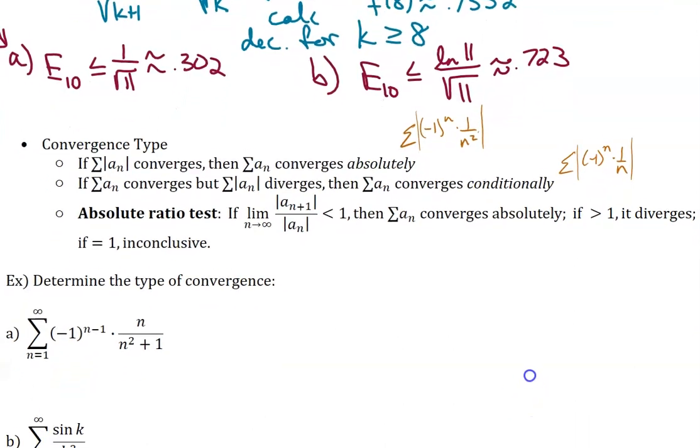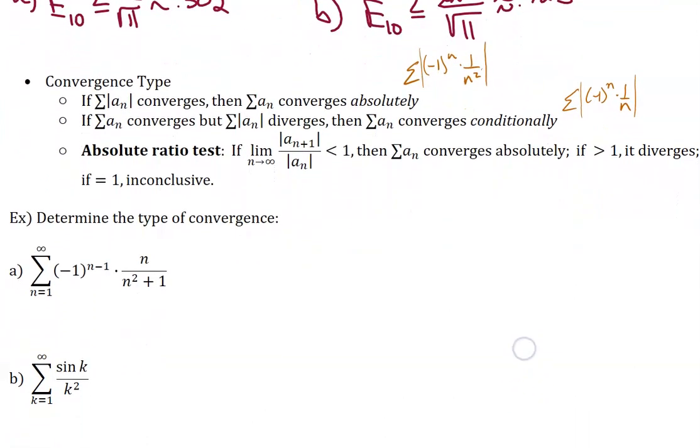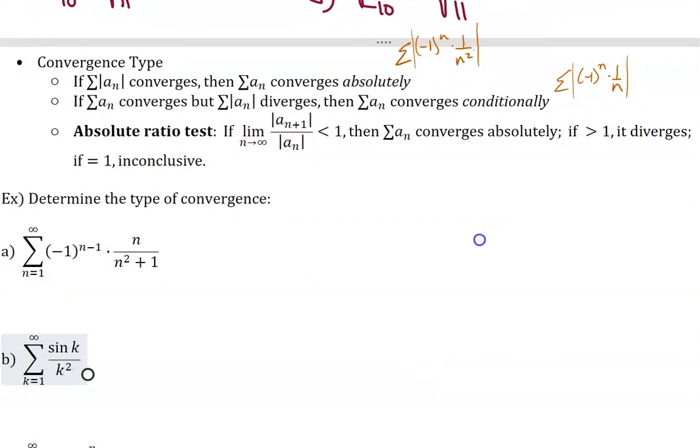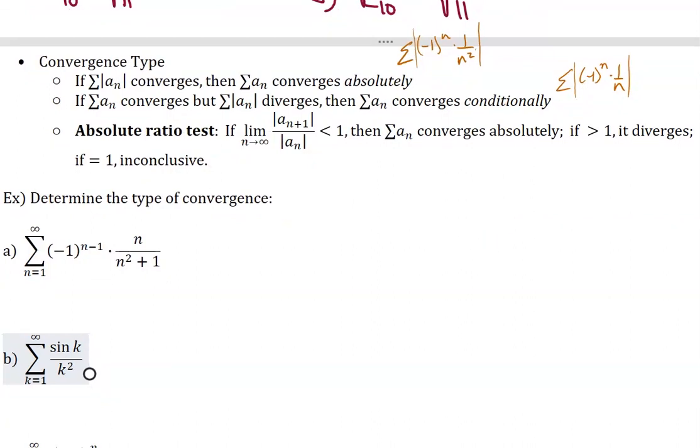Now, frequently with alternating series, you are going to use the absolute ratio test. Not always, not 100% of the time, but it does show up probably more often than a lot of the other tests, okay? So it's unlikely that you're going to use the integral test, because we're not integrating (-1) to a power times something, okay? And the absolute ratio test is written a little bit different than it was in 9.4. In 9.4, the absolute value bars were around the entire thing. That's not any different, okay? So you can just put absolute value bars around the entire thing instead of numerator and denominator separately, okay? Algebraically, those are equivalent.